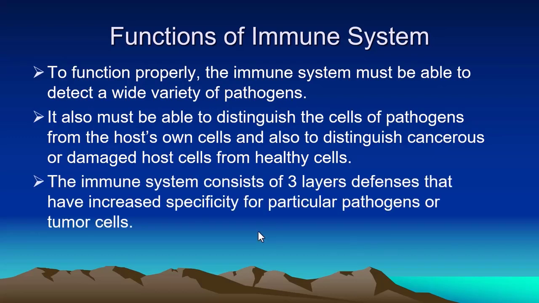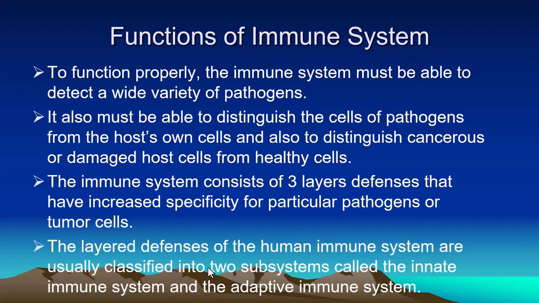The immune system consists of three layers of defense that have increased specificity for particular pathogens or tumor cells. There are three layers of defense. The defenses of the human immune system are usually classified into two systems called the innate immune system and the adaptive immune system. So we will discuss these innate and adaptive systems one by one.